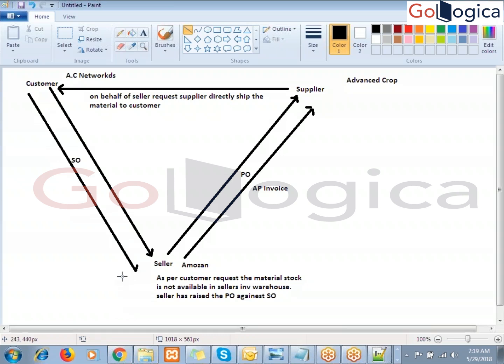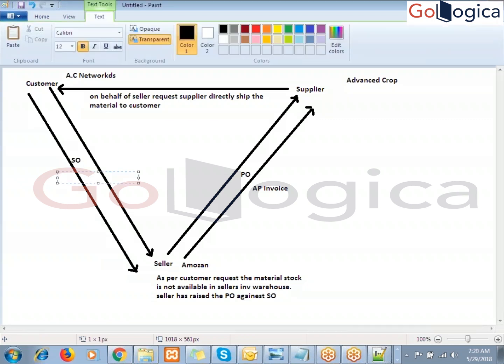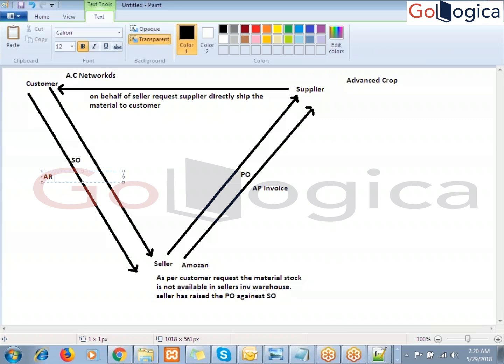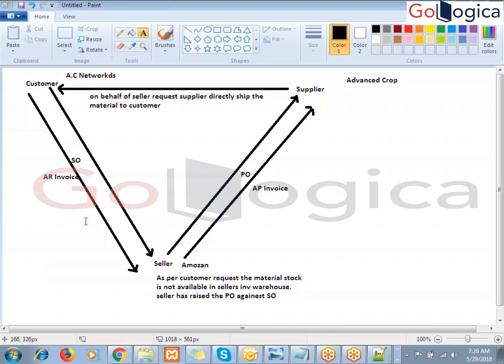This is the AR invoice received. In this, the shipping process will come here. Who is going to do the shipping process? The supplier will ship it. It's not your business to ship the material, right, from the supplier.